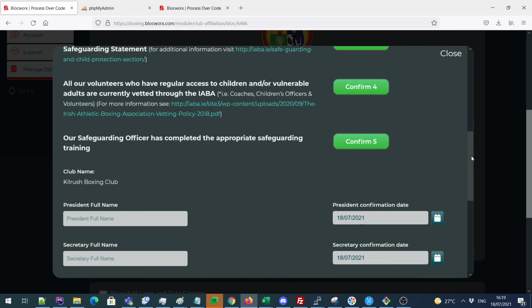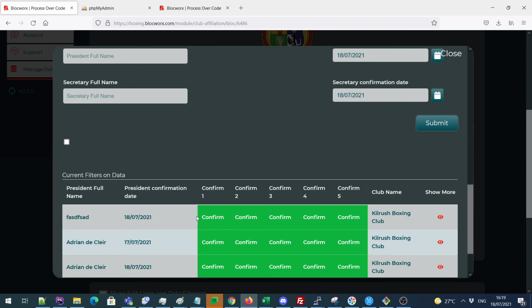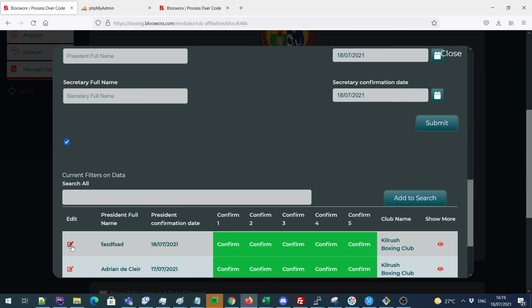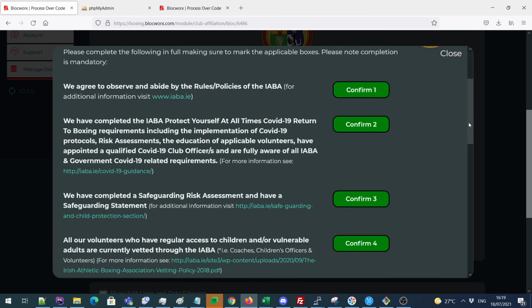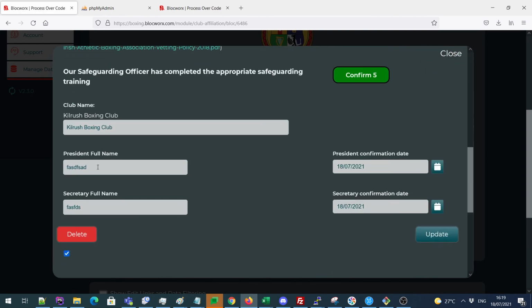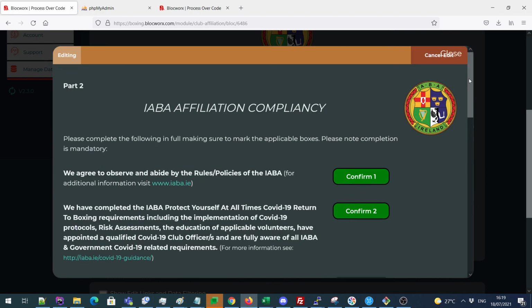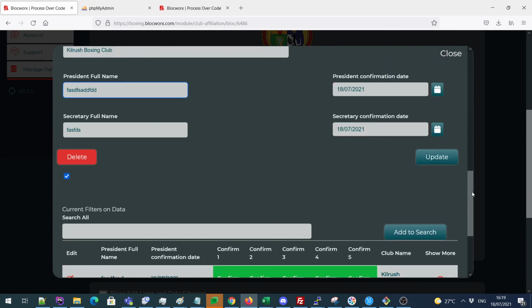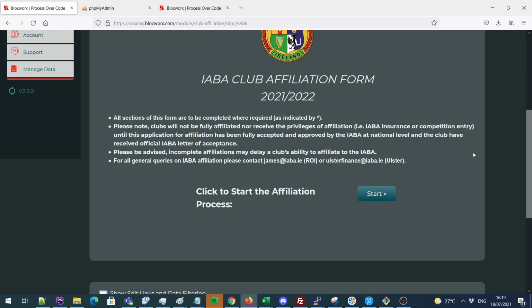If you want to continue to edit information, you follow the same process. You go down here, click the tick box and click edit, and you'll see more information. You might want to change the name of something here, and just make sure you click update. And once you're done, click close.